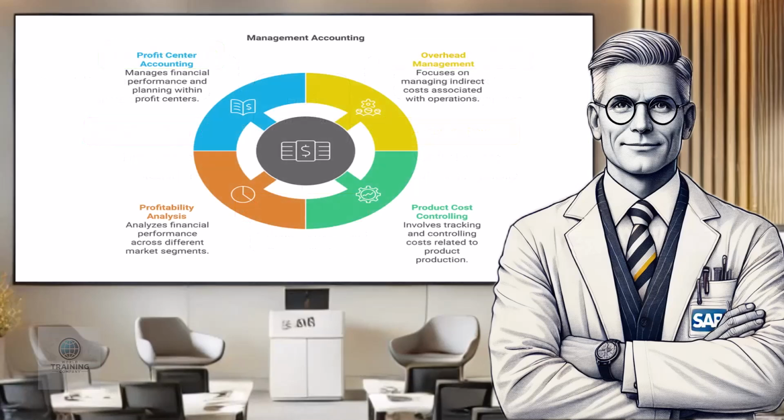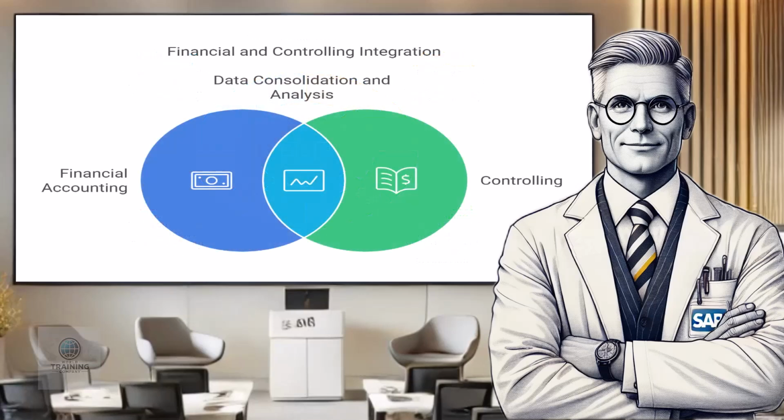What is management accounting, CO? Management accounting, also known as controlling or simply CO, focuses on the internal operations of the company. It helps businesses analyze costs, track profitability, and allocate resources effectively. CO provides tools to understand cost centers, profit centers, and internal processes, enabling better planning and operational efficiency. It is a strategic module that supports decision-making by offering deep insights into how resources are utilized and where improvements can be made.